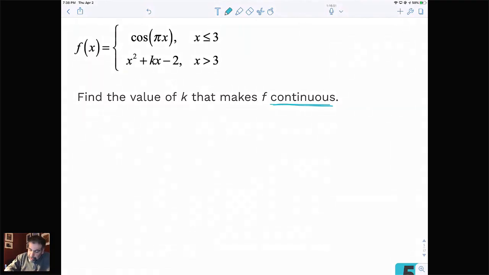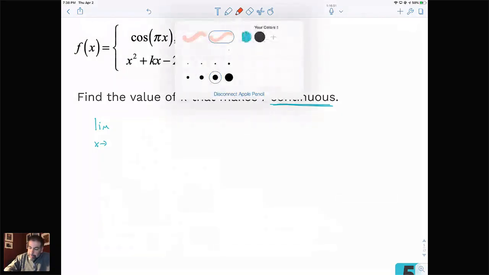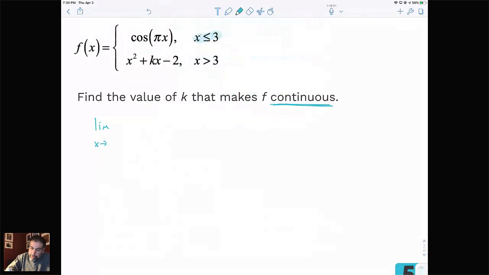So if I just go straight to that definition and I do the limit as x approaches, well, here's the deal. Whenever you've got a piecewise function in these problems, the place where you are always going to be looking is what I call the crossover point, because that's where the left side and the right side have the ability to disagree. That's why piecewise functions are so tested in these topics. So we're going to take the limit as x goes to